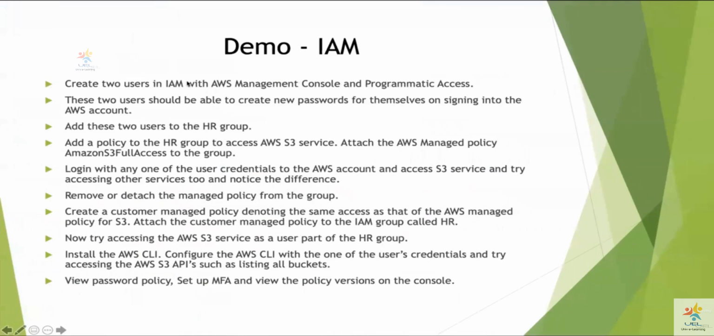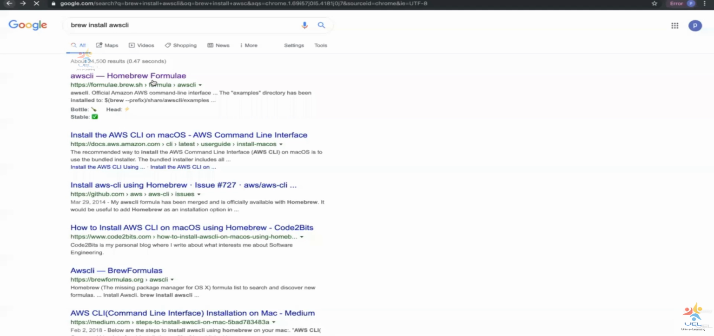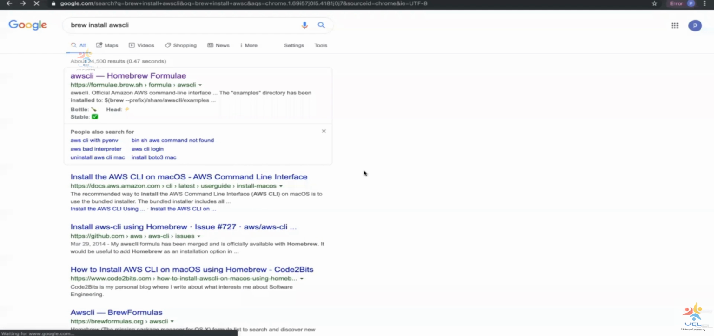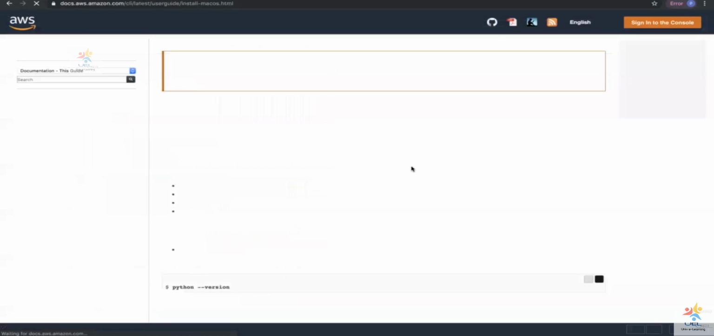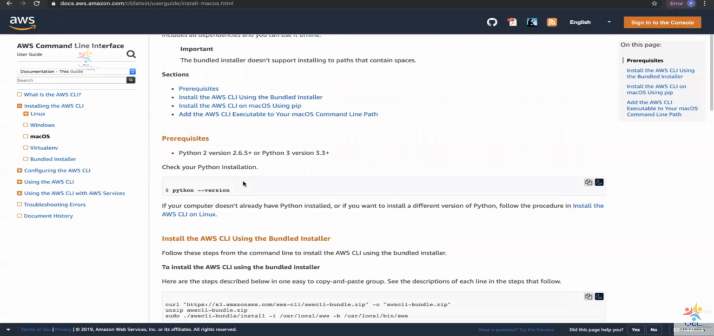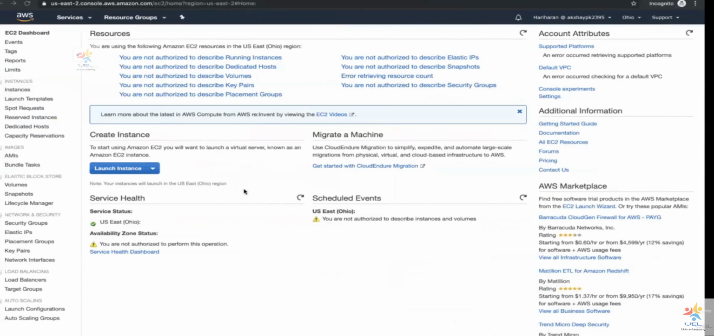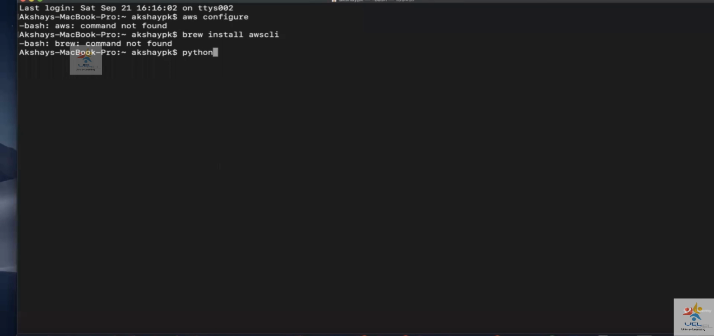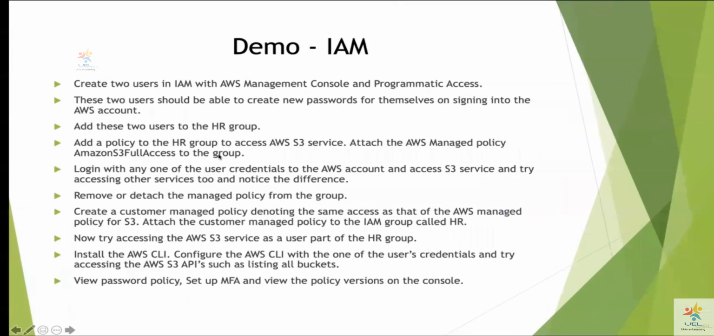So that means the next thing that I have to follow is Google is our friend. So I'm going to go ahead and search for install AWS CLI. You can directly follow this, which is from the official AWS website. You can first check whether Python is installed. So I'm going to check with python --version. I already have the 2.7 version installed.